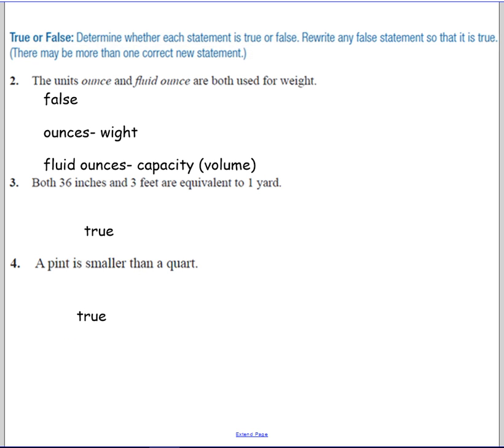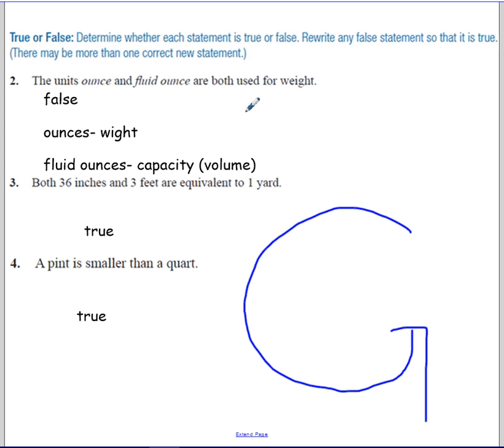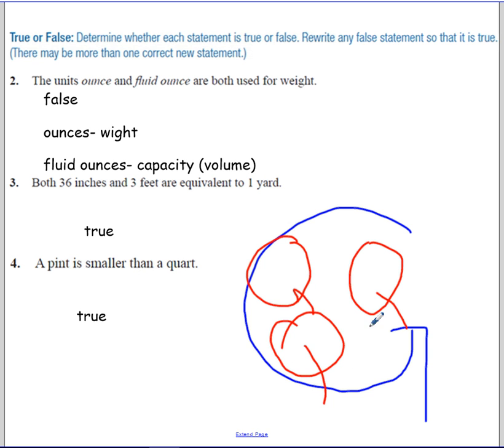And a friend of mine one time showed me this picture that really helped me get the idea of those units. So here we have a gallon. And inside of the gallon, there are 4 quarts. And inside of each quart are 2 pints. And then inside of each pint will be 2 cups.